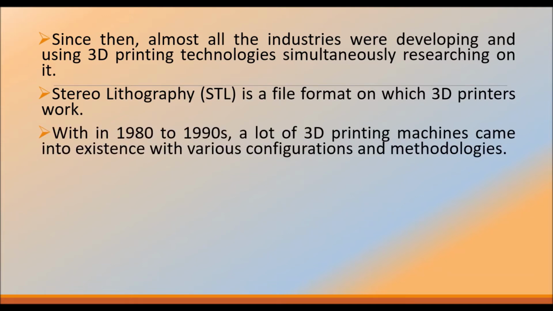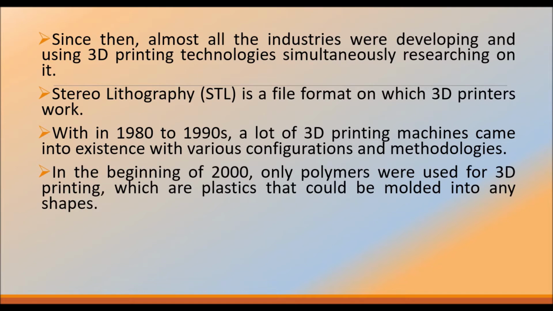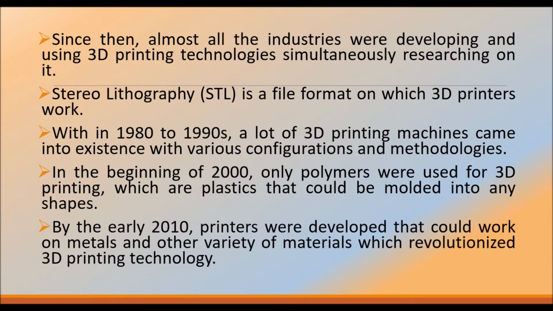Stereolithography, STL, is a file format on which 3D printers work. In the 1980s to 1990s, a lot of 3D printing machines came into existence with various configurations and methodologies. In the beginning, only polymers were used for 3D printing, which are plastics that could be molded into any shapes. By the early 2010s, printers were developed that could work on metals and a variety of other materials, which revolutionized 3D printing technology.